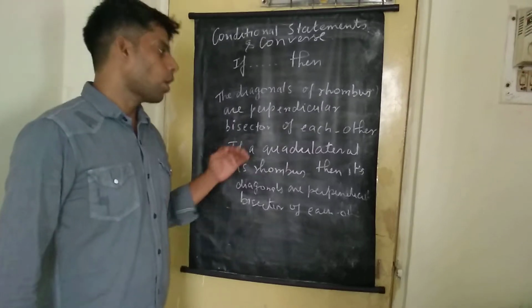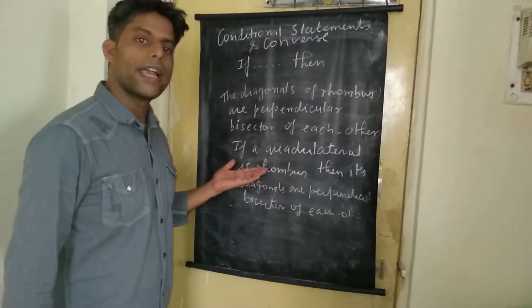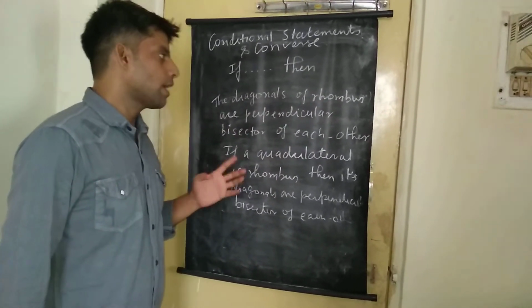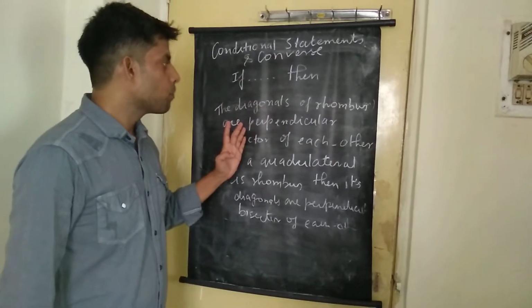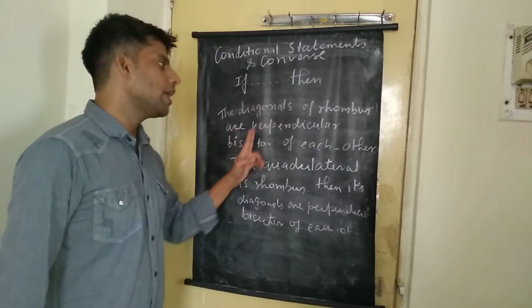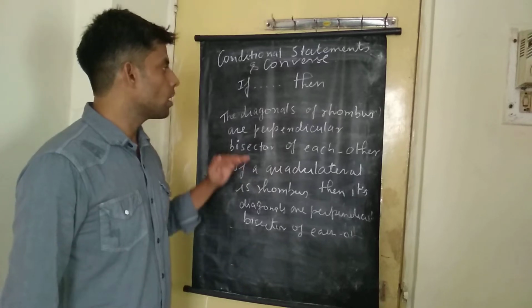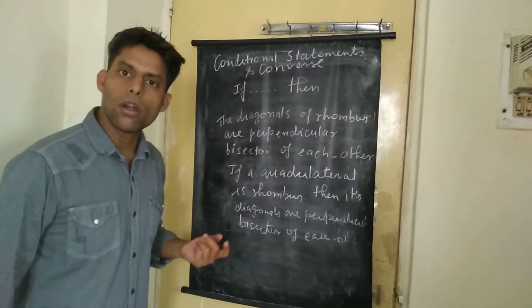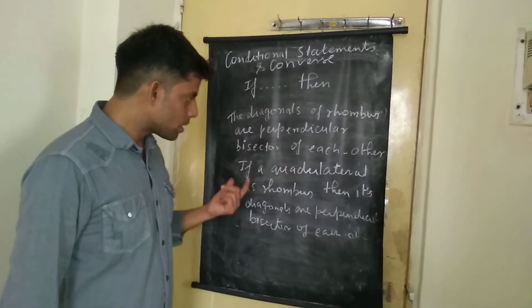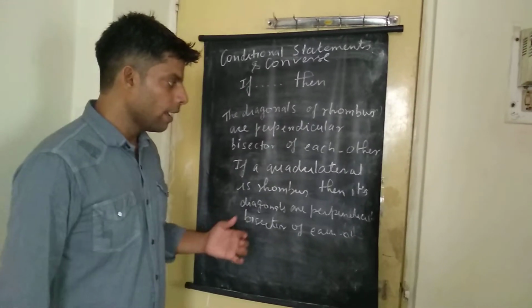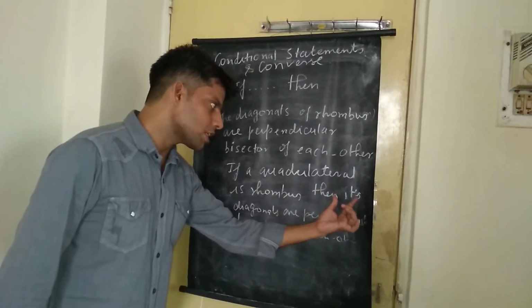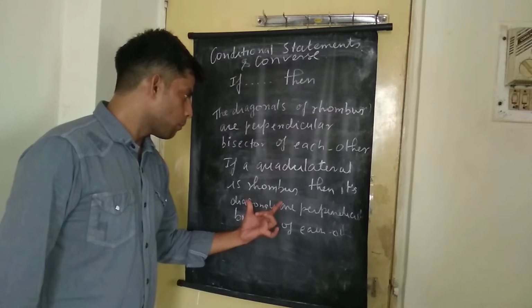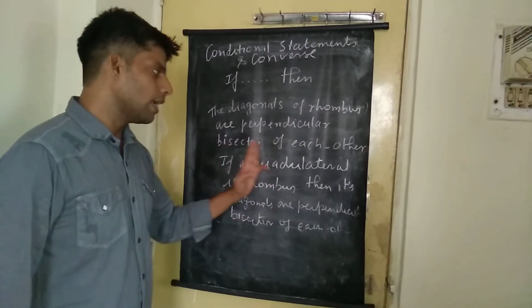Okay students, now we can make the same statement in another way also. For example, if diagonals are perpendicular bisector of each other, then the quadrilateral is what? A rhombus. Now if you see, this time what I did is I took the part which follows then before the part which follows if.